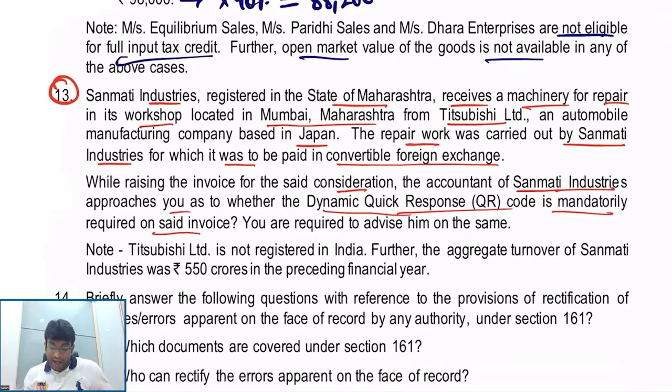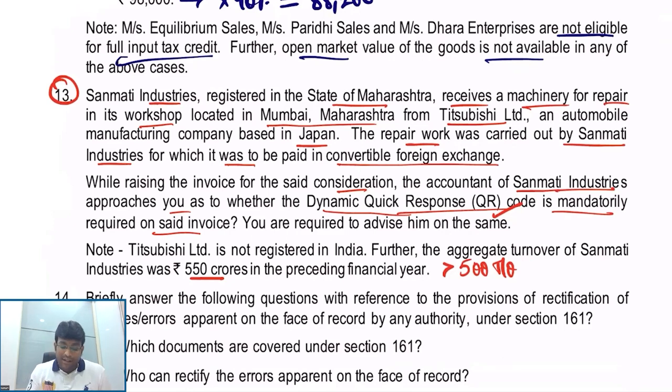Techies Limited is not registered in India. Further, aggregate turnover of Sanmati Industries was 550 crores in the preceding financial year. Generally, my dear friends, if turnover is more than 500 crores, the dynamic QR code is required for B2C invoices. Clear, my dear friends? But one special point, an interesting circular has come up, which clearly said that in case where the supplier is located in India and the recipient is located outside India and payment is received in convertible foreign exchange, for which place of supply should be in India.